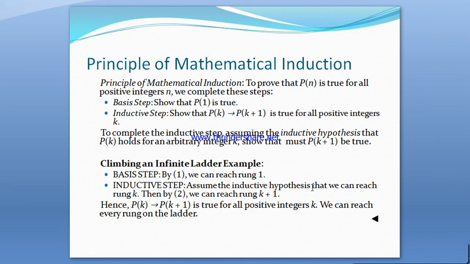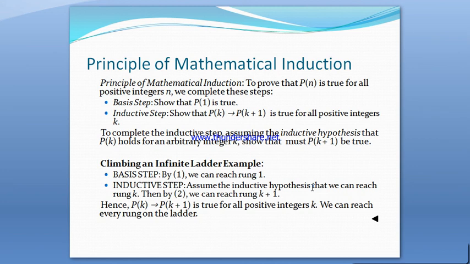Corresponding to the infinite ladder problem, let us apply these two steps. In the basis step, we can reach the first rung, rung 1. In the inductive step, we assume the inductive hypothesis that we can reach rung k.